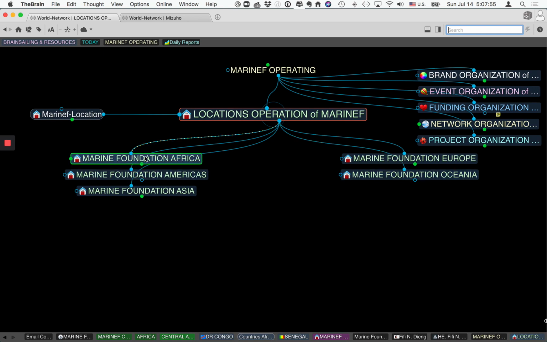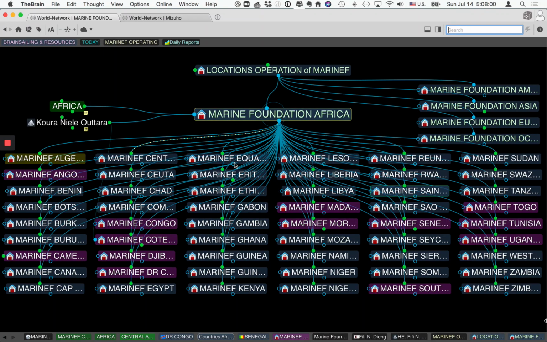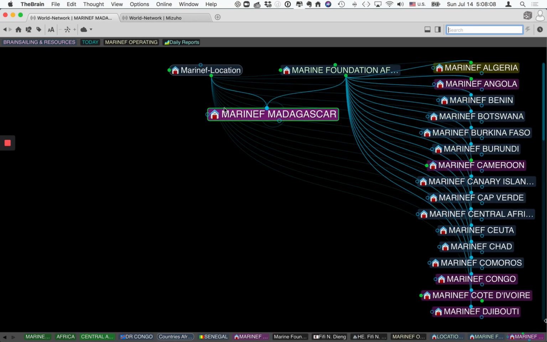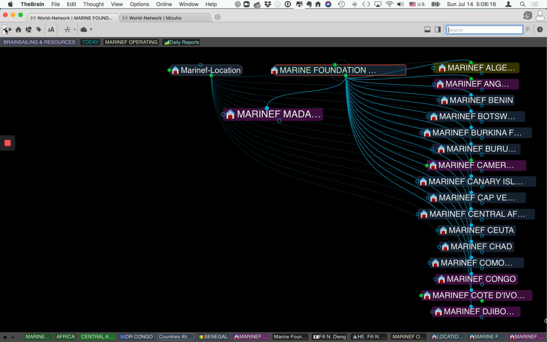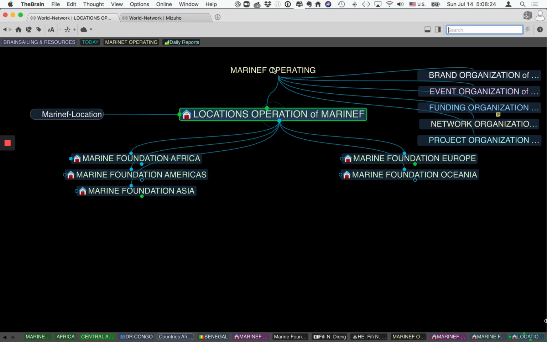In Africa, it's very simple. I click here, and I can see MARINEF in areas that I want to see. For example, Madagascar. Here I will go to Madagascar, and I will see that this is connected to MARINEF Madagascar. That's how I can see who is there, what is going on. I can connect to the country, and I can connect to the people of the country, etc. All the information I need is actually here. So these are the locations of MARINEF.